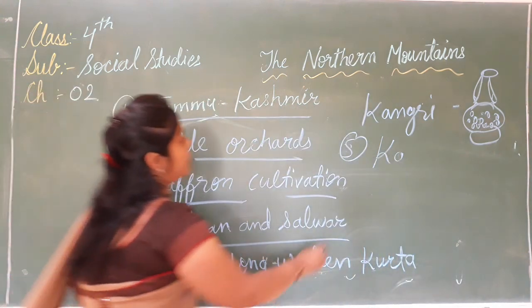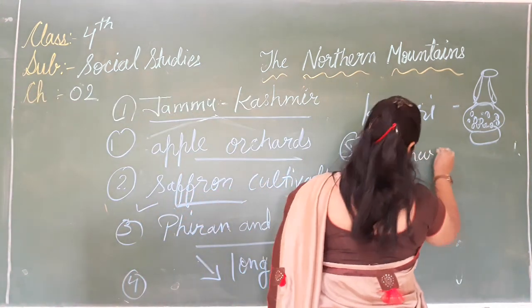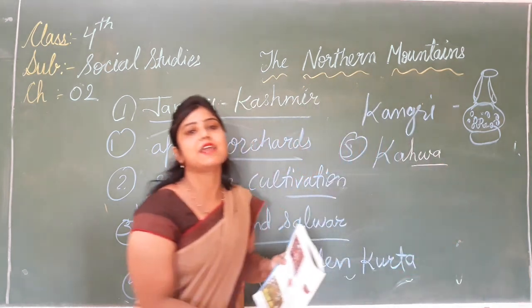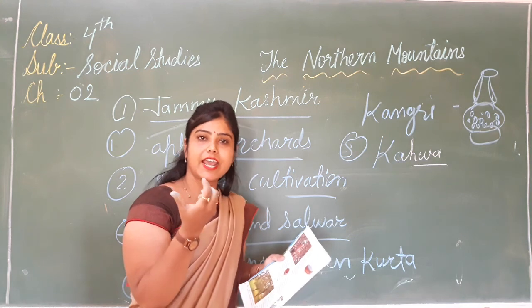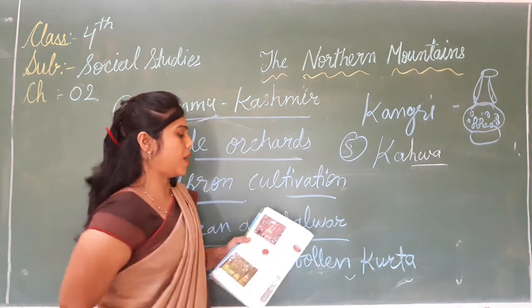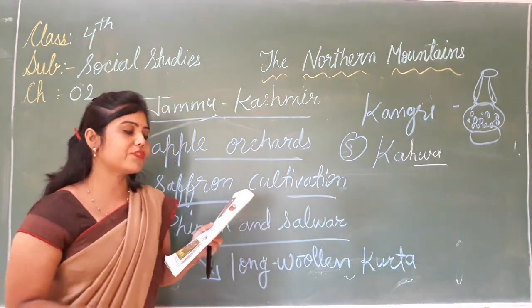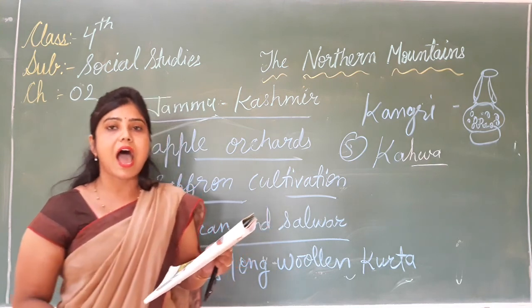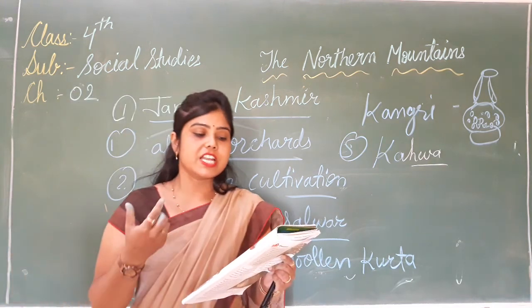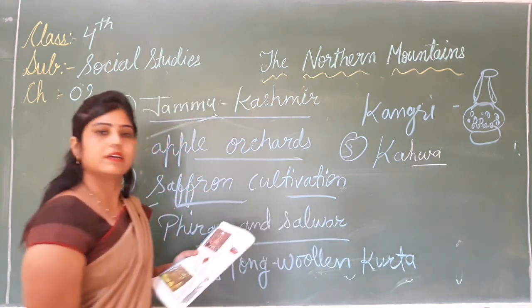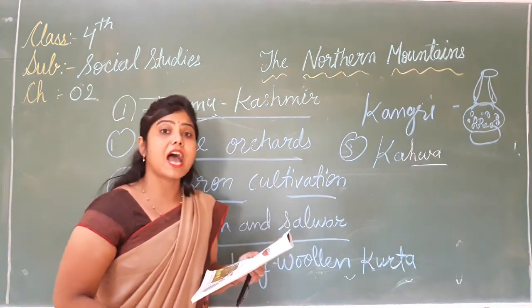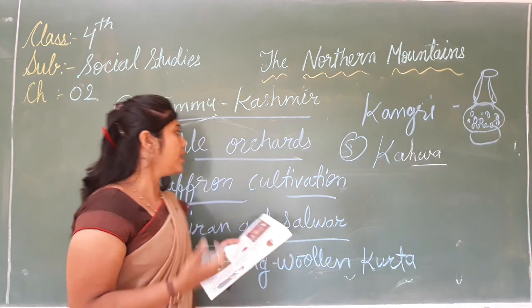This is the kawa. What is this? A special type of tea. ये एक special type of tea है, काढ़ा type, kawa. Now some places of tourist attraction are which places? Srinagar, Gulmarg, Amarnath and Ladakh.